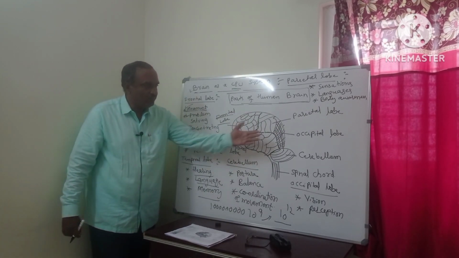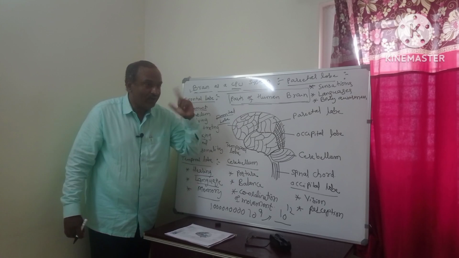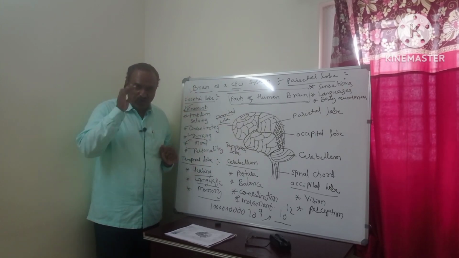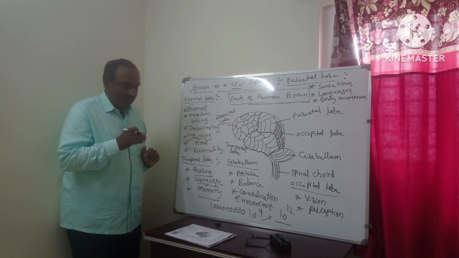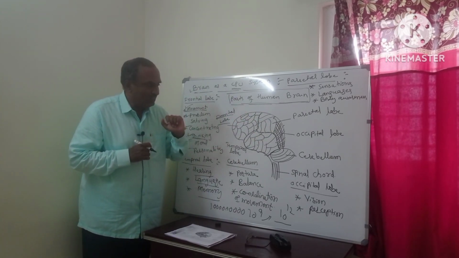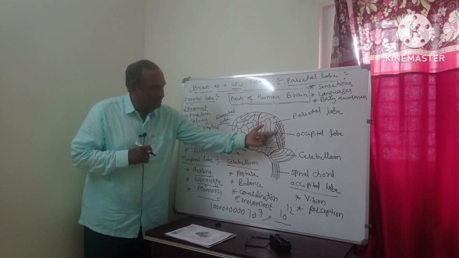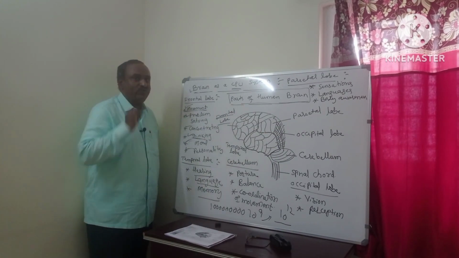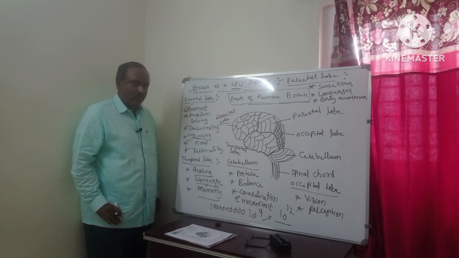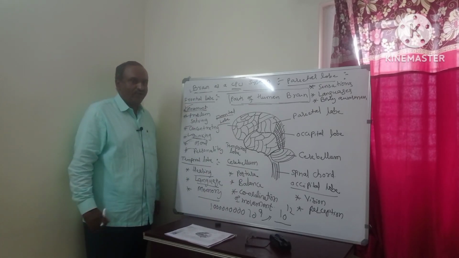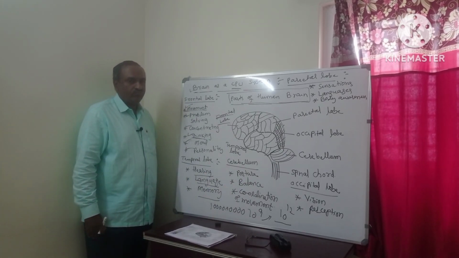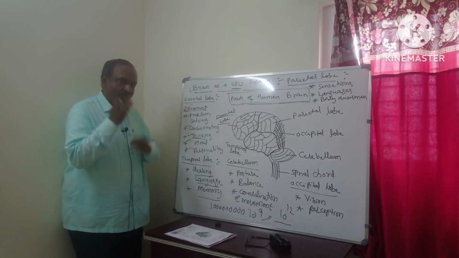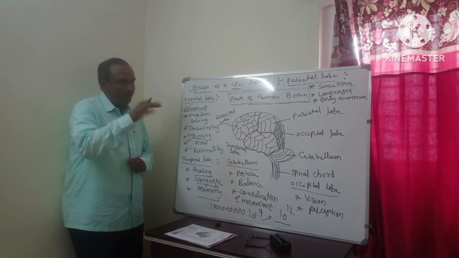If some damage happens here, at that time it will affect our vision. Not only if there is a problem in the eye. Suppose something happens to the brain, suppose damage happens here, then it will affect our vision, our eye, even though the eye is correct and working. Vision is not only the problem of the eye. If there is some fault in the eye, no problem, definitely